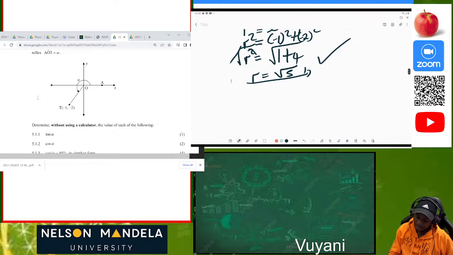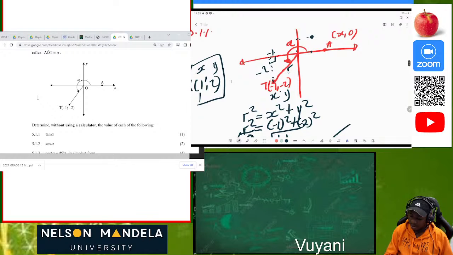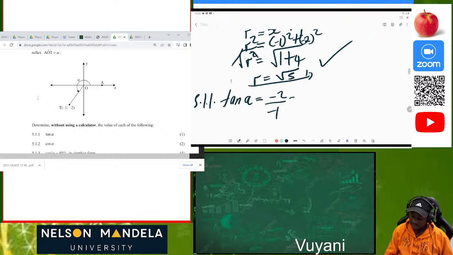Now let's look at our problem number 5.1.1. We are done with our diagram. Determine without using a calculator the value of the following: tan alpha. So what do we know about tan alpha? We were taught in grade 8 that tan is opposite over adjacent. Now you know that your right angle triangle is filled up, and every side is given. We have calculated all values. So in this case, it's going to be -2 over -1, which is the same as 2. Just as simple as that. Why? Because we know that tan of an angle is equal to the opposite over the adjacent side.